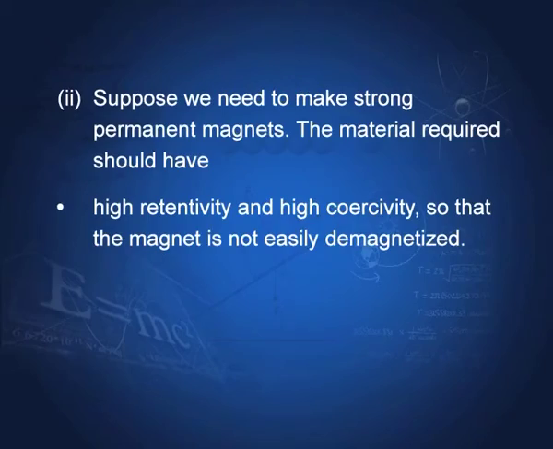So, we need a material which has high permeability, small retentivity and small coercivity. If small retentivity, small coercivity, then the loop is quite thin, so smaller energy loss. Suppose we need to make strong magnets, permanent magnets.